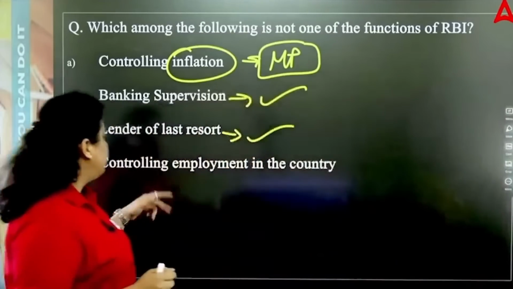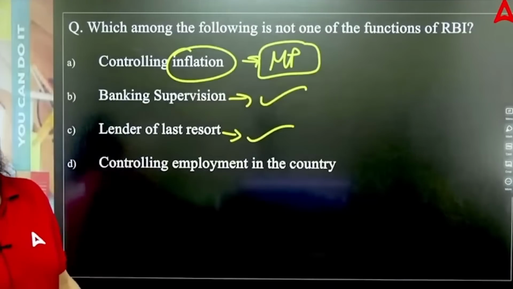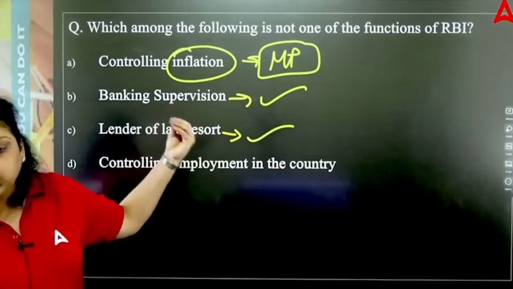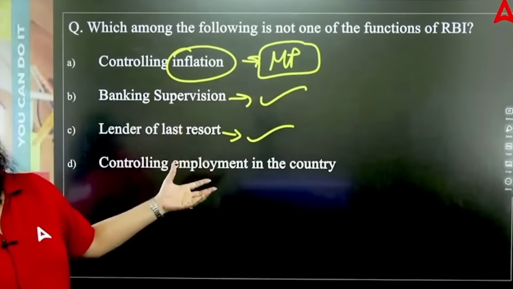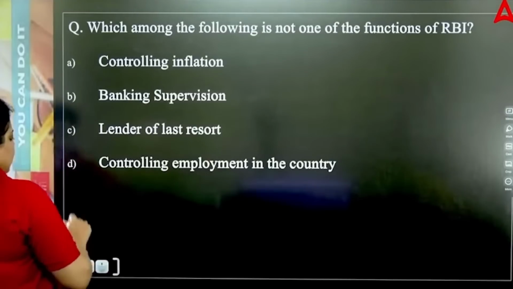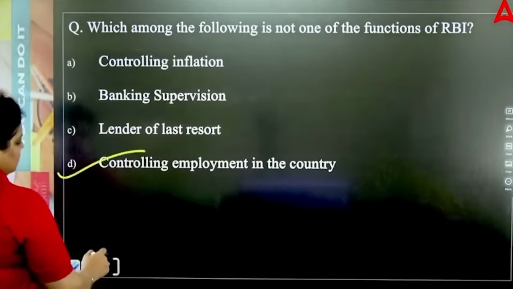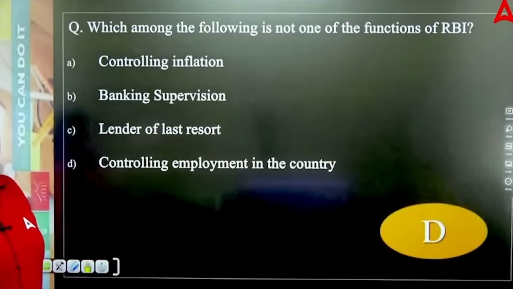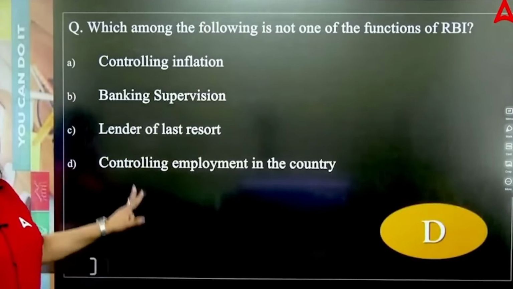Okay, that is what we are talking about, controlling employment. That is the lender of last resort. When RBI gives loan to the commercial bank, this is the last option for the commercial bank. Okay, now the right answer will be your obviously D. That is controlling employment in the country. That is not under the hands of RBI. That's the part of Government of India. Okay, now the next question is talking about,